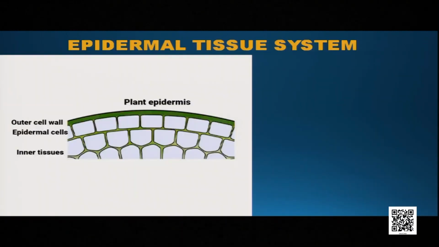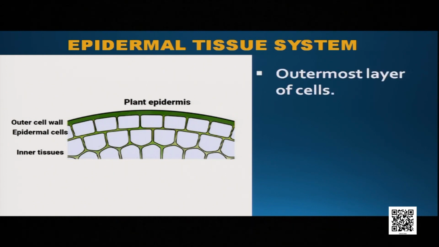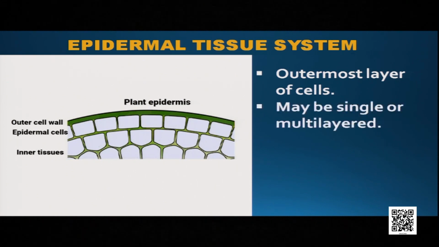So look at the picture. In the epidermal tissue system, the first part is the epidermis. The epidermis is the outermost layer of cells, and it may be single or multi-layered. In the picture it is shown as only one layer, but in some plants it is multi-layered, or many-layered.